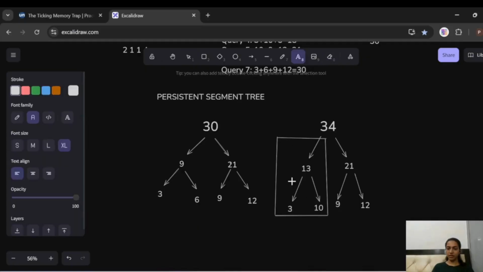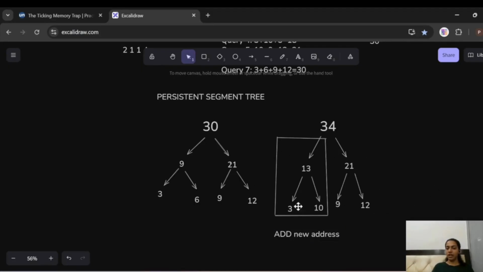So for this part, we are going to add a new address. But this is going to use the same shared address as version 1 because this did not see any change. The values 21, 9, 12 are all the same here. Only this was updated because of the new update. So this is the one that we'll save as the new address, but this is going to store the shared value of this. Via this, we make changes only to the nodes that see the change, and the other values in our new version are still going to be the same.